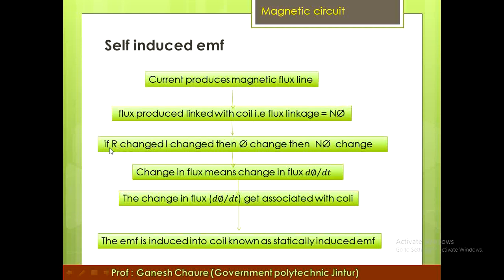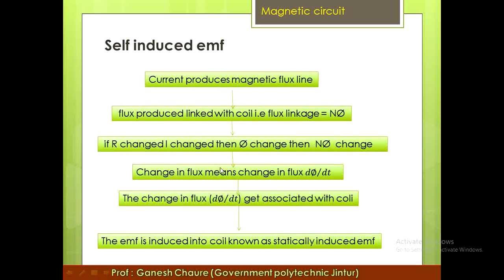If the value of resistance is changed, the current I will be changed. Therefore the flux phi will be changed, therefore N phi will be changed, which means a change in flux linkages is obtained.